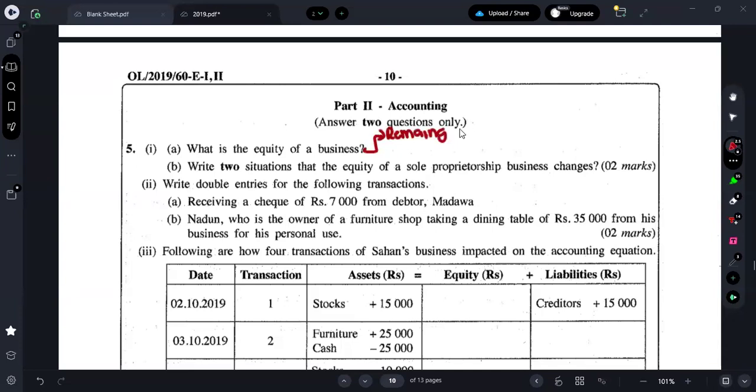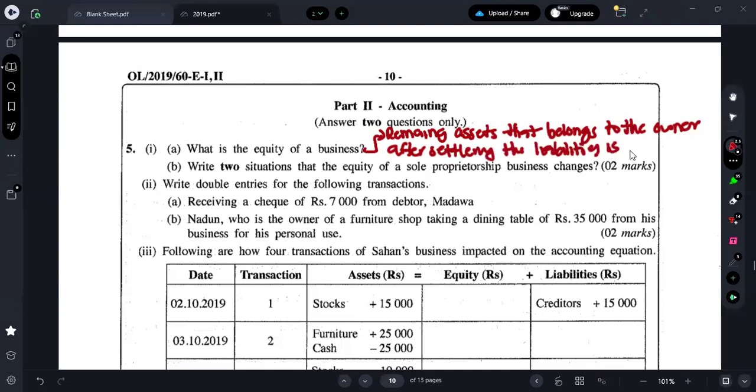Remaining assets that belong to the owner after settling the liabilities is known as equity.